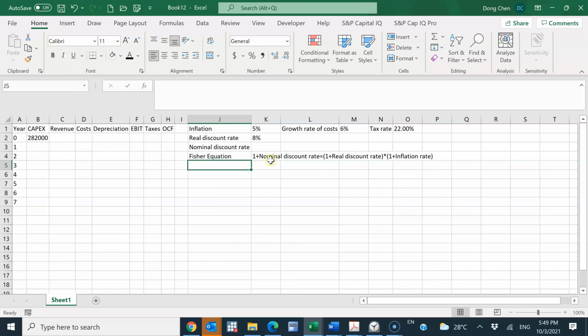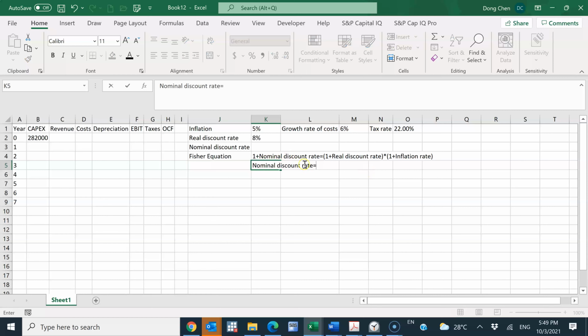From the Fisher equation, we can figure out the nominal discount rate. I just copy and paste, and move the 1 to the other side of the equation to solve for the nominal discount rate: 1 plus the real discount rate, times 1 plus the inflation rate, minus 1.